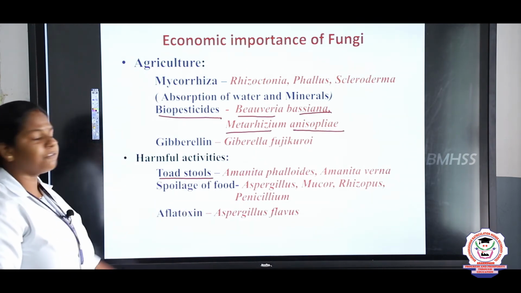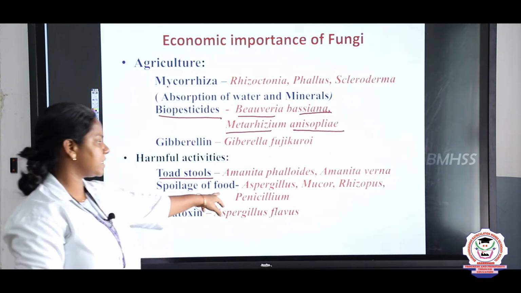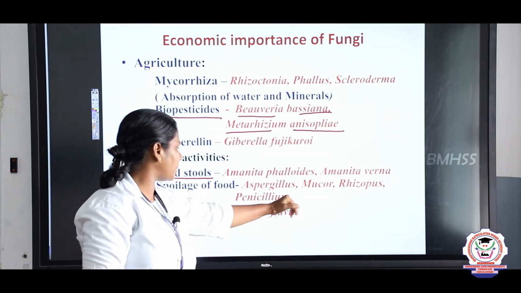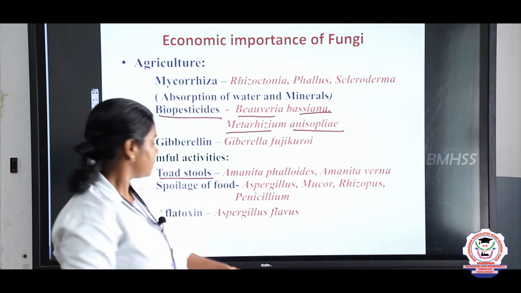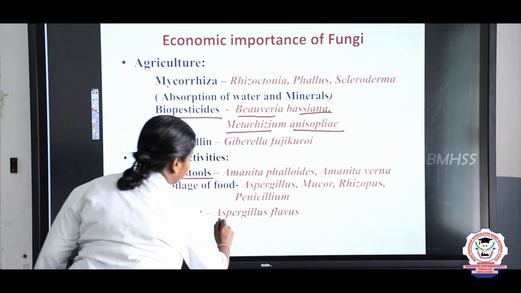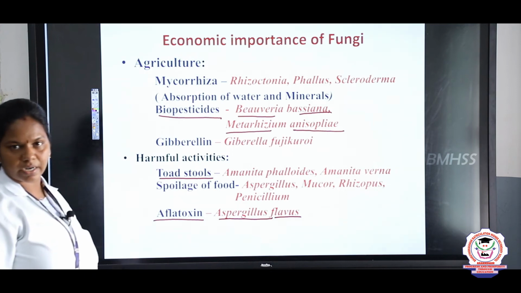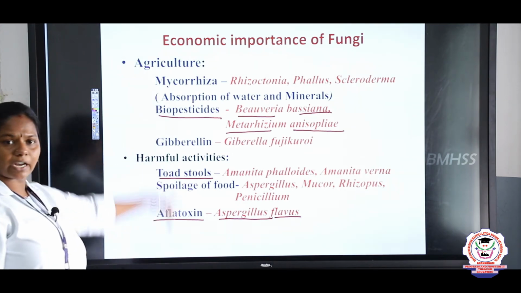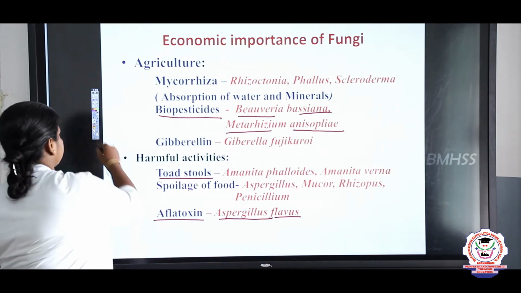And some fungus leads to the spoilage of food. The fungi are Aspergillus, Mucor, Rhizopus, Penicillium. Yes, for example, coconut and bread. Right. Next, aflatoxin is obtained from Aspergillus flavus. It's a very poisonous toxin, children. So these are all the economic importance and the harmful activities of the fungus.